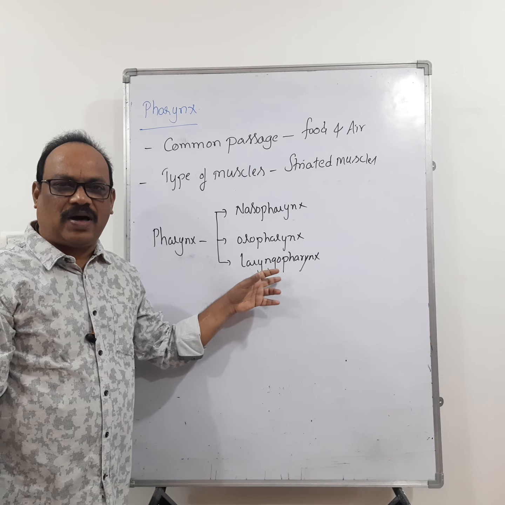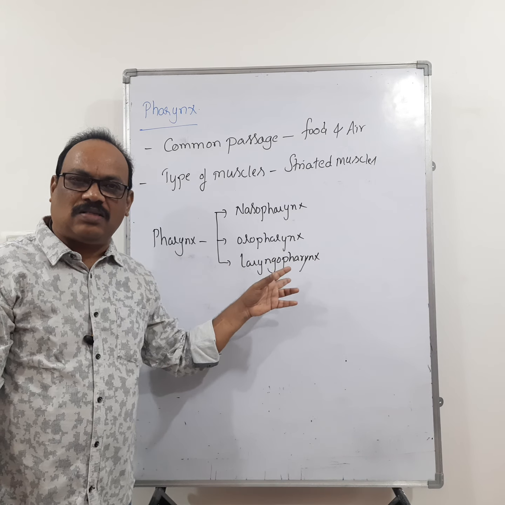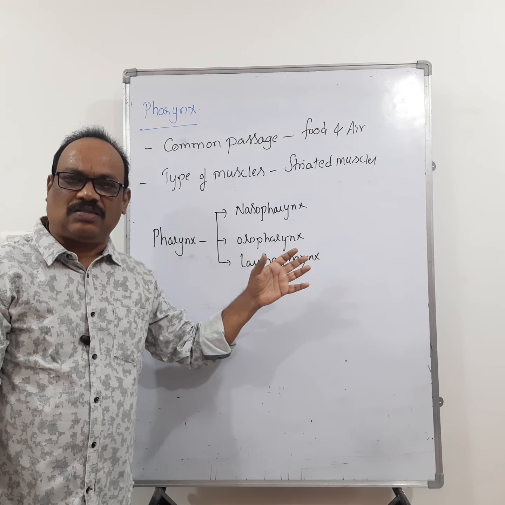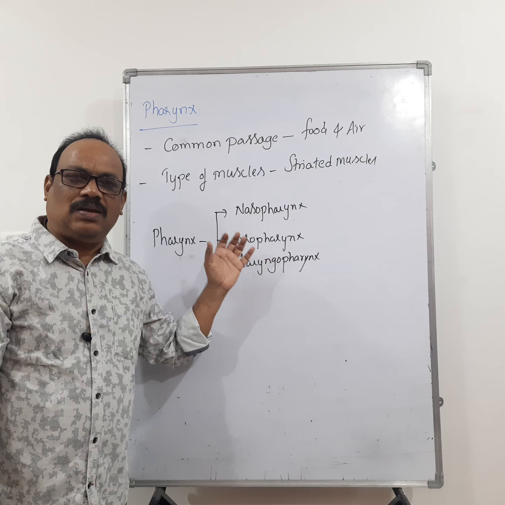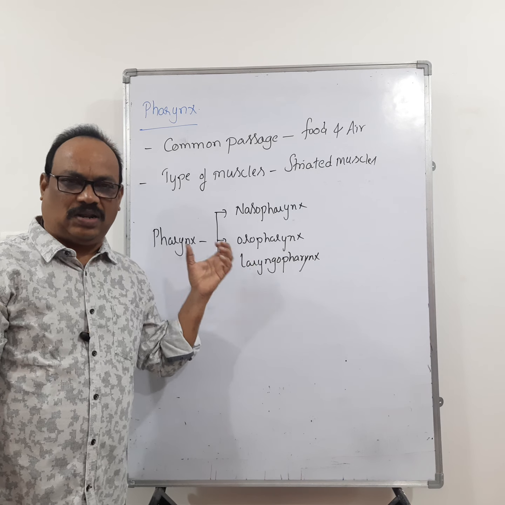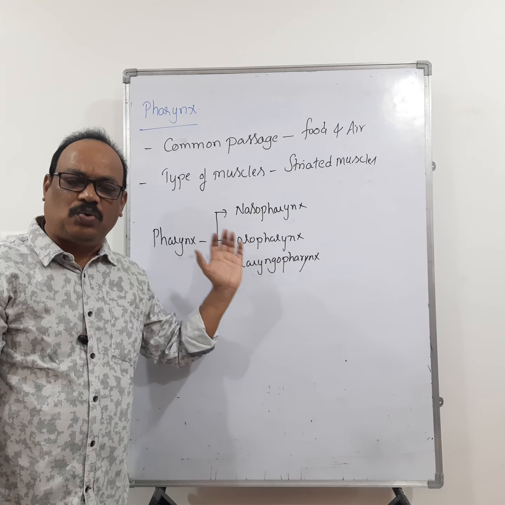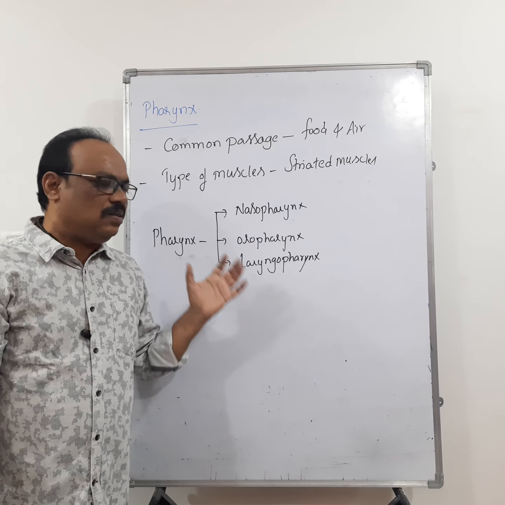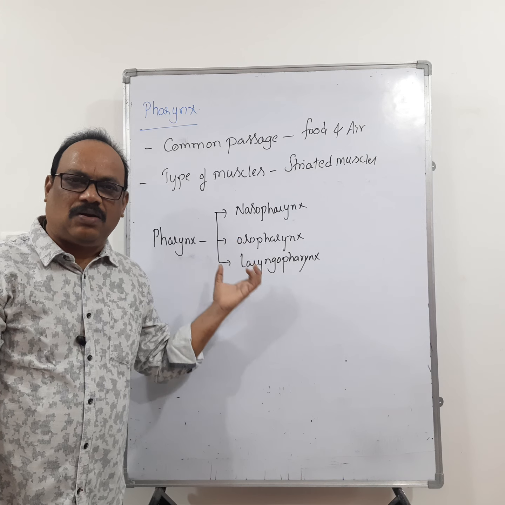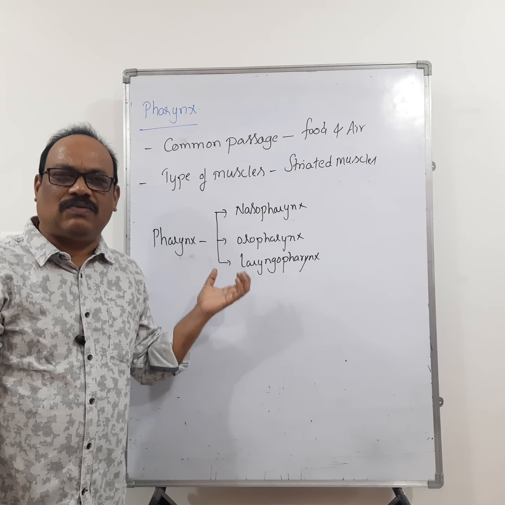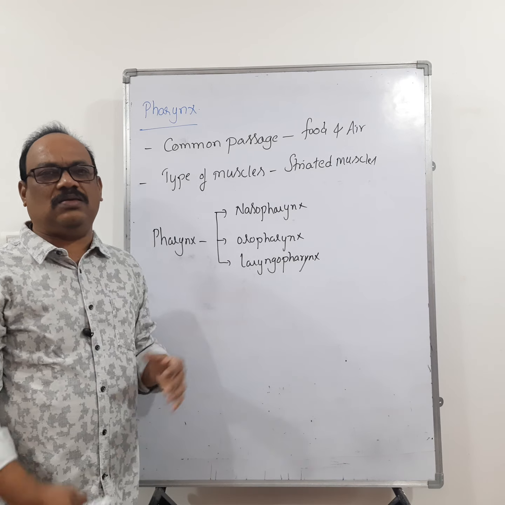And this laryngopharynx has two apertures. Okay, one aperture is called glottis and another aperture is called gullet. So laryngopharynx opens into the larynx through the glottis, and laryngopharynx opens into the esophagus through the gullet. Okay, the opening of the glottis is covered by the epiglottis at the time of swallowing food. Now this pharynx opens into the esophagus.